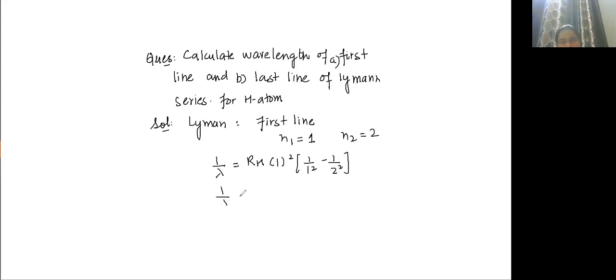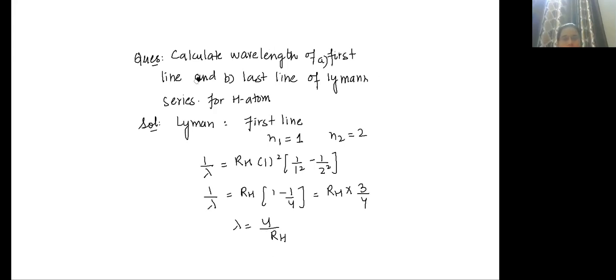So 1 upon lambda is equal to RH (1 minus 1 by 4), which is RH into 3 by 4. So lambda is equal to 4 by 3 RH. You can also insert the value of RH. So this is the first line wavelength.